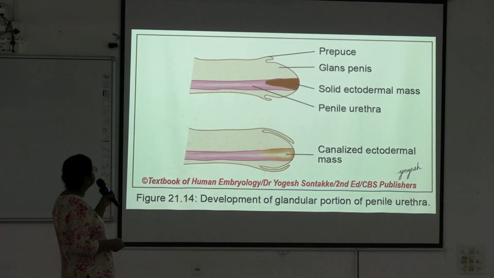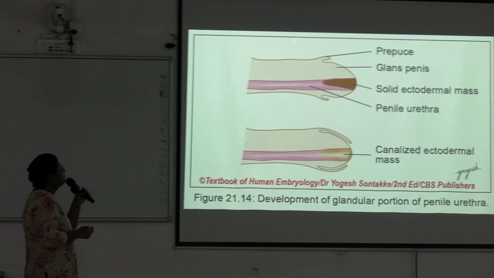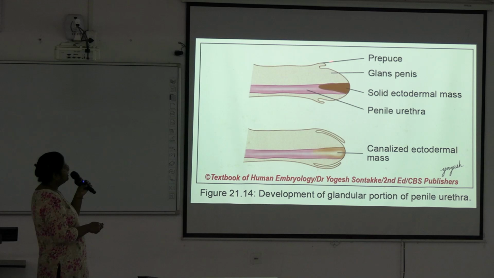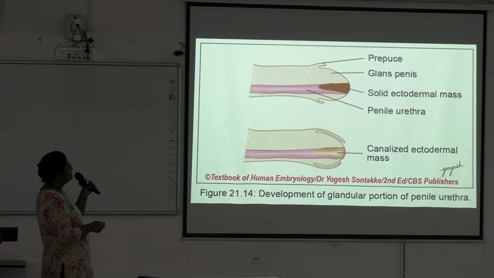Next, and here prepuce is developing. A groove is formed near the tip of penis, and here is a growth of the ectodermal tissue, and it will cover the glans penis and form the prepuce.